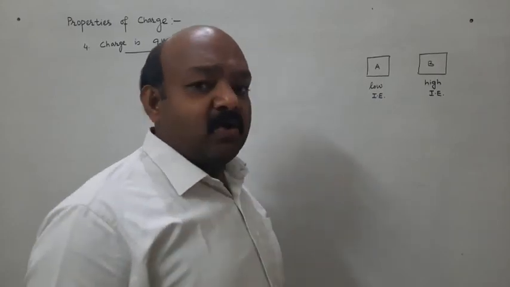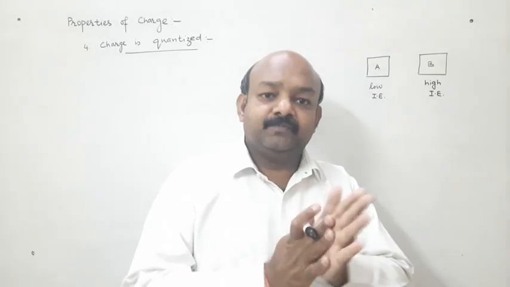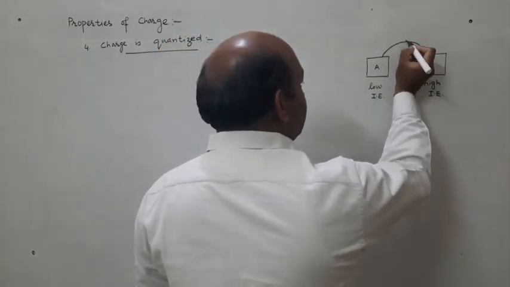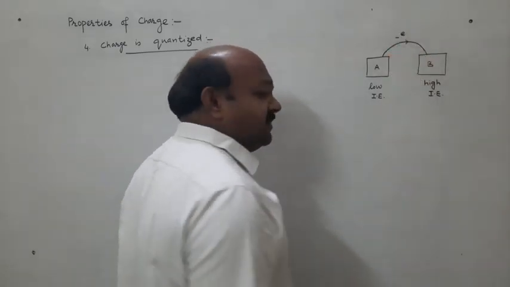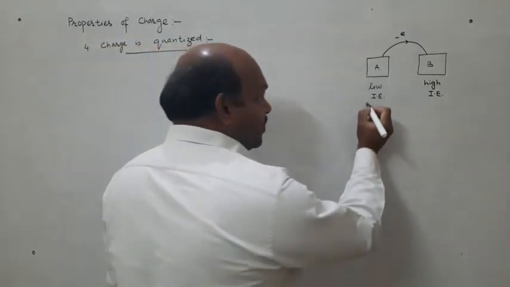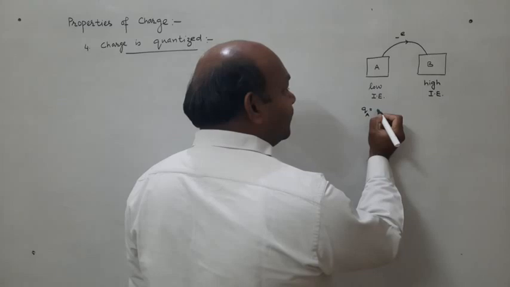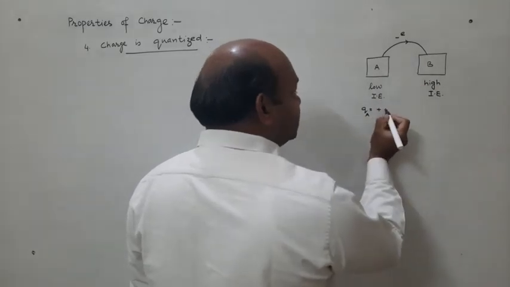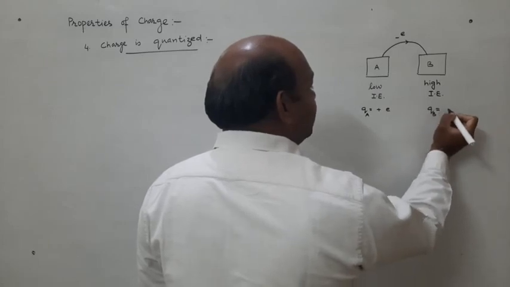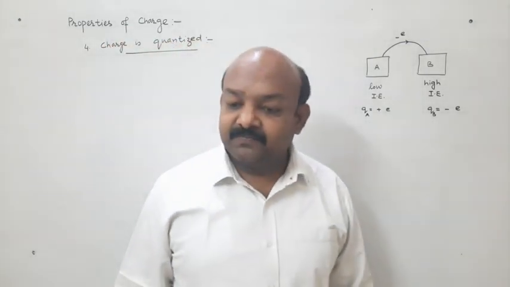So the body with low ionization energy, when we rub them, will lose electrons, and the body with high ionization energy will gain electrons. So the charge on body A will be, due to loss of one electron, plus e, and on body B minus e, as it has gained one electron.